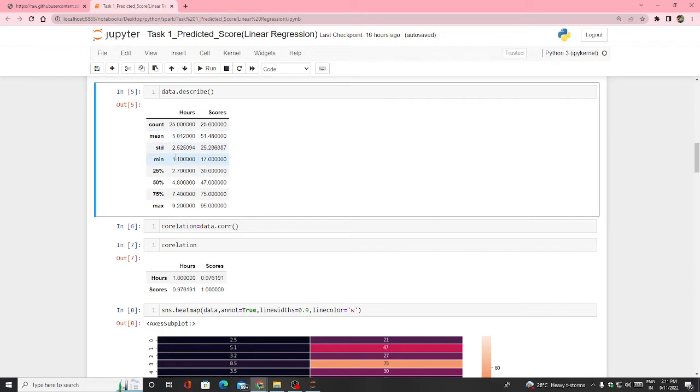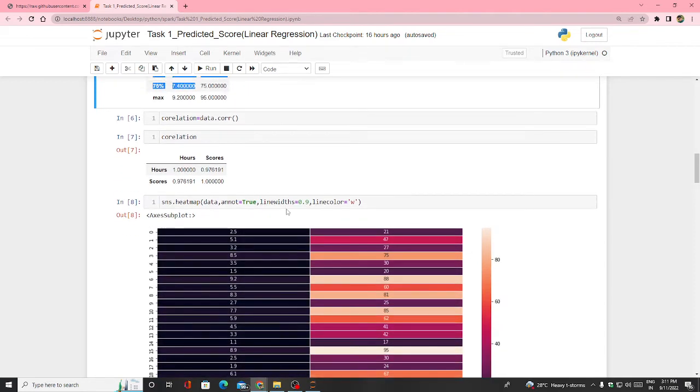This is the minimum value, and this is the maximum value. If a student is studying 1.1 hours, he is getting 17 marks. If a student is studying 9.2 hours, he is getting 95 marks. So this is the interquartile range, from 25 to 75%.